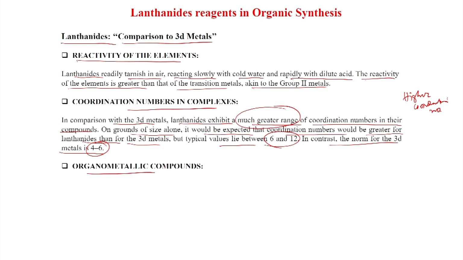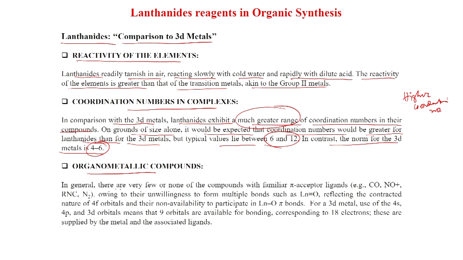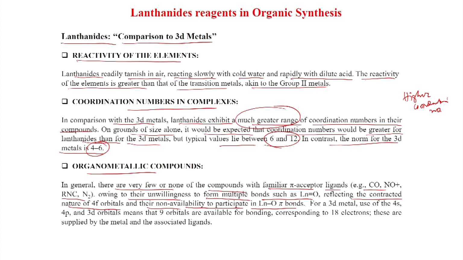Also, organometallic compounds. In general, there are very few or none of the compounds with familiar pi acceptor ligands, as for example, carbon monoxide, NO+, RNC, N2, owing to their unwillingness to form multiple bonds such as Ln=O, reflecting the contracted nature of the 4f orbitals and their non-availability to participate in Ln-O pi bonds. So, 4f orbitals are very buried inside. So, they are not available for bonding. That is why these pi acceptor ligand complexes are not there.